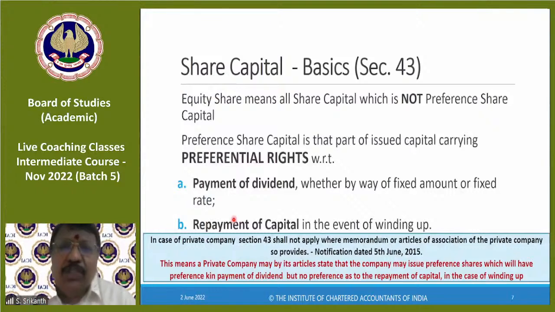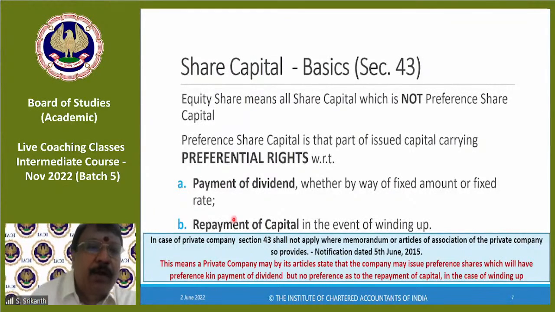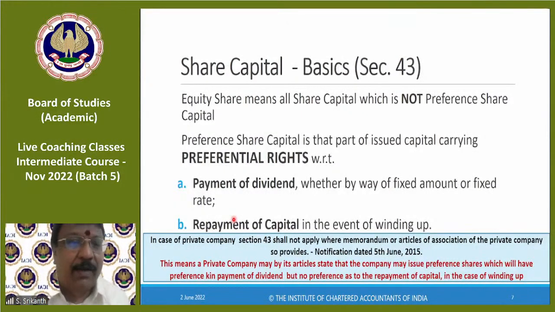Coming to the point, I'm going to run quickly here because many of these topics are known to you. You are a highly intelligent set of people, and you've already gone through it elsewhere. So quickly, equity share means all share capital which is not preference share capital. You'll find a lot of such negative definitions in the Companies Act. Public company is one which is not a private company, therefore private company is defined. Equity share is one which is not a preference share, therefore preference share capital is defined.